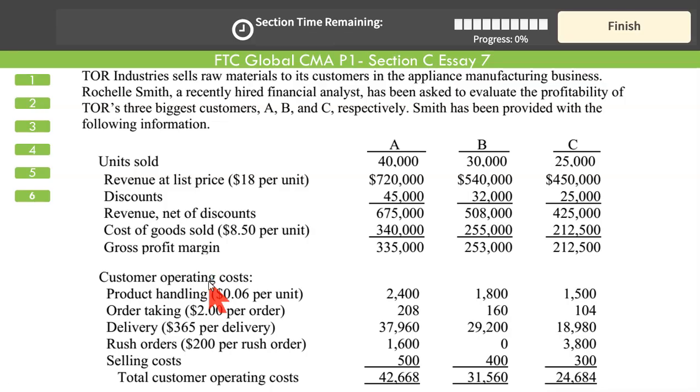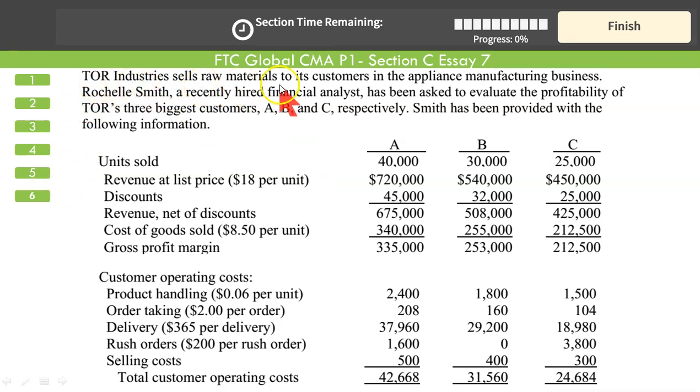Section C, essay 7. Comparatively a shorter essay. I recommend when you have an essay scenario that is comparatively shorter, have a good read so that you don't have to come frequently back on the essays. TOR industry, there are 6 questions to this essay.